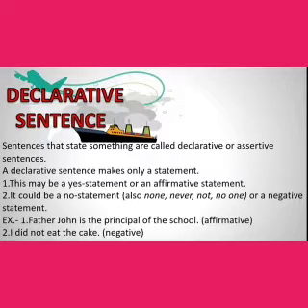Declarative sentence is otherwise called assertive or statement. A declarative sentence makes only a statement. This may be yes statement or an affirmative statement. It could be no statement also, which means a negative statement. Look at the example. Father John is the principal of the school. This is actually a positive sentence which is otherwise called affirmative sentence.